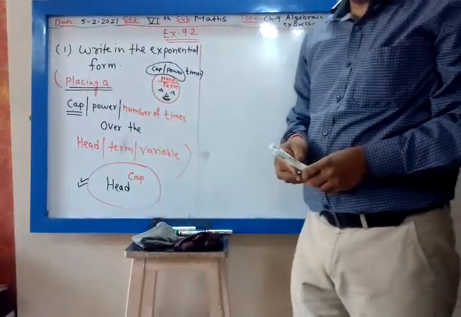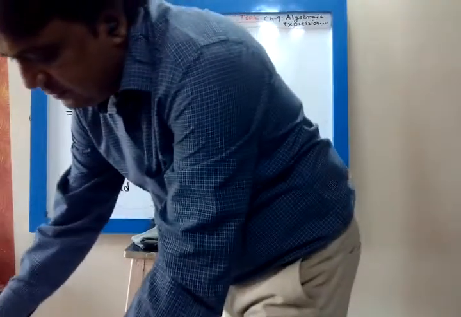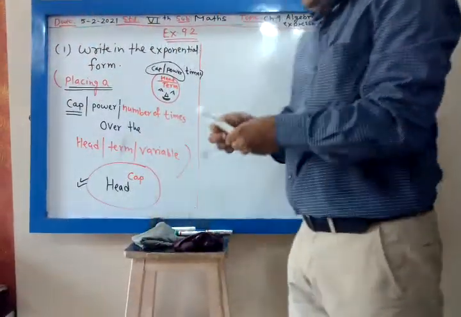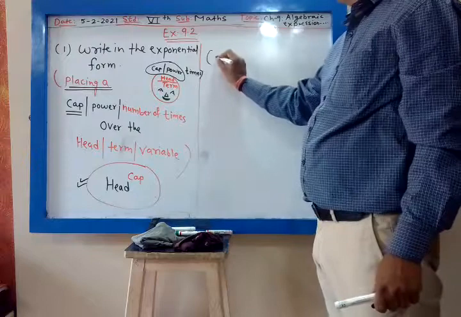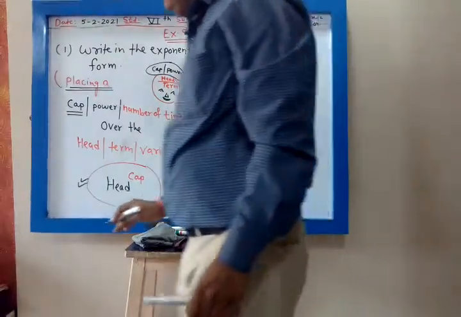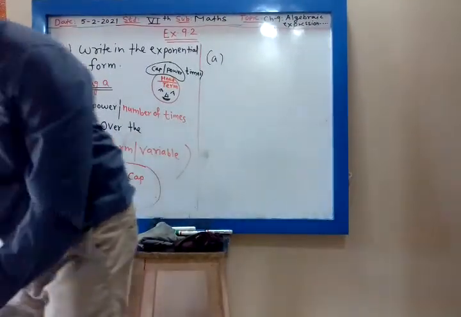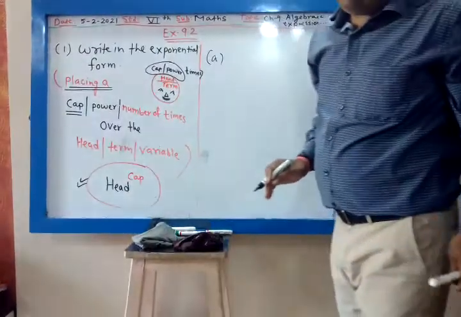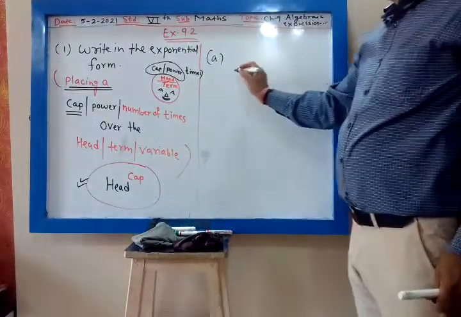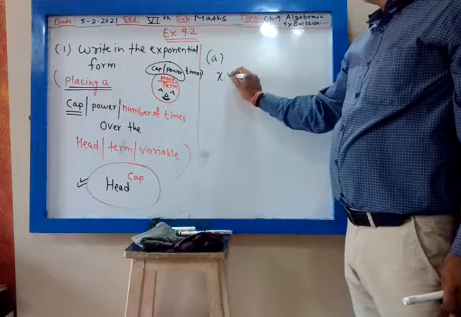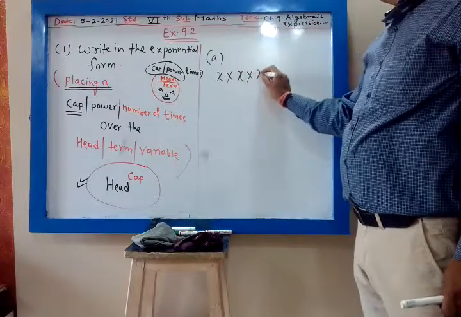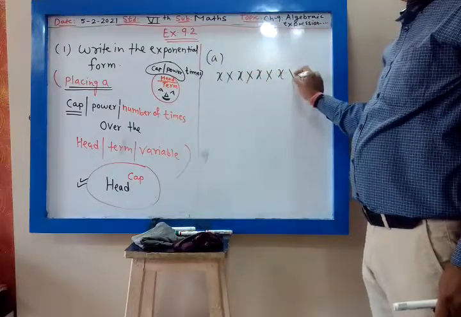See my dear, let us start 9.2. Things will be clear. First question is A. x into x into x into x into x into x.